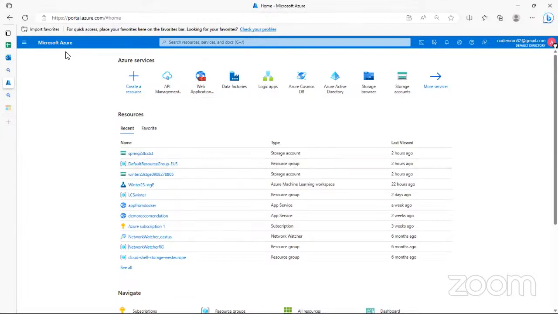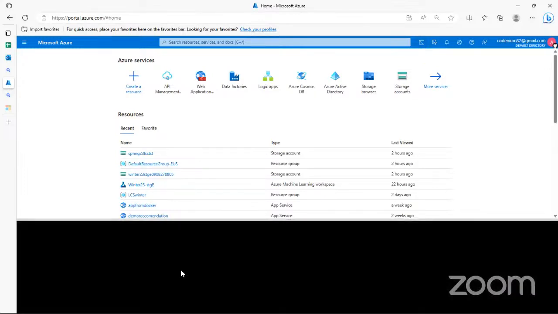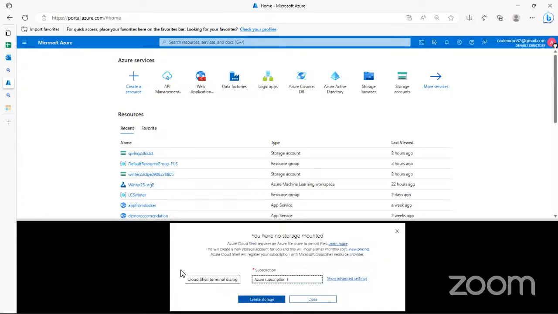Before I go into other stuff, you can see this button here. This button is a way for you to have a Cloud Shell. You don't want to have the issue of using different systems, whether you are using Linux terminal or something else, so you just create a storage or something. This is a way for you to have a PowerShell that Azure has enabled already on the cloud. This takes away the need to authenticate your PowerShell. You don't have to re-authenticate your PowerShell to be able to use Azure.